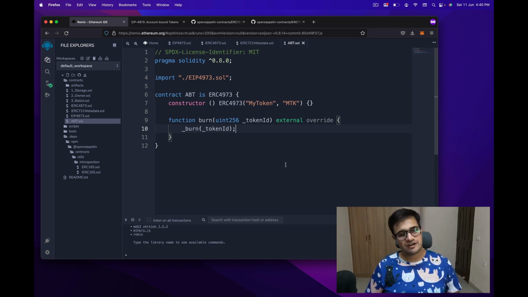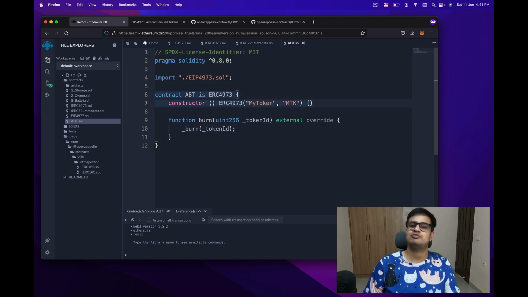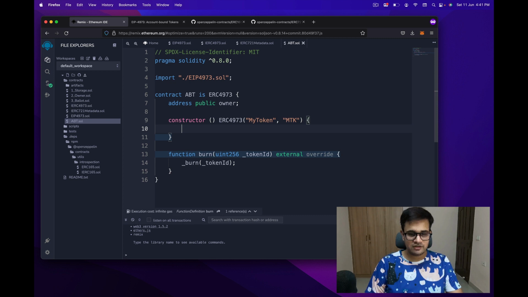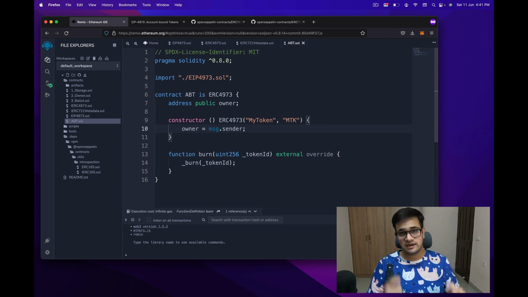So of course what now we can do is import the ownable module and use that to make sure only the owner can burn and issue these tokens. But instead of importing, what I'm going to do is just write that ownable module over here, so that it's just much more fun. So the address will be public, which will be of owner, and the owner will be set in the constructor itself, and will be the person who has created this contract.